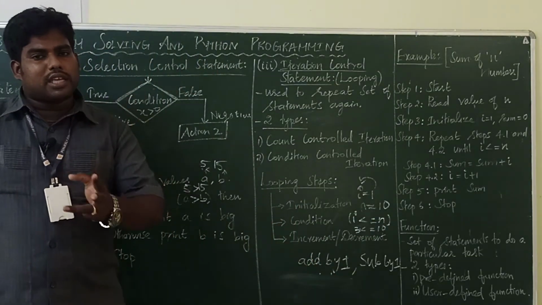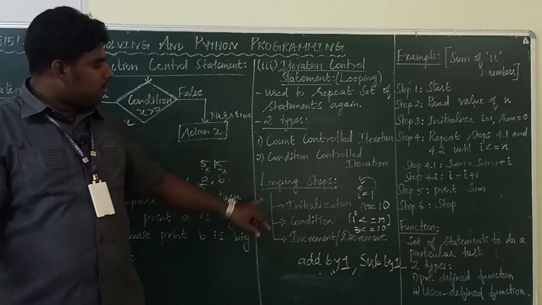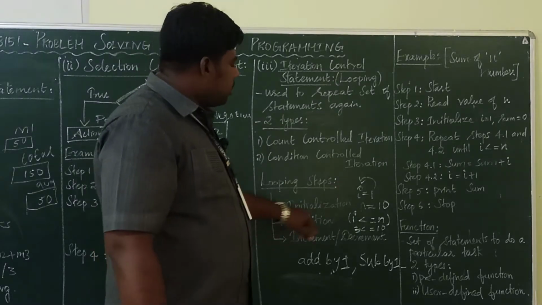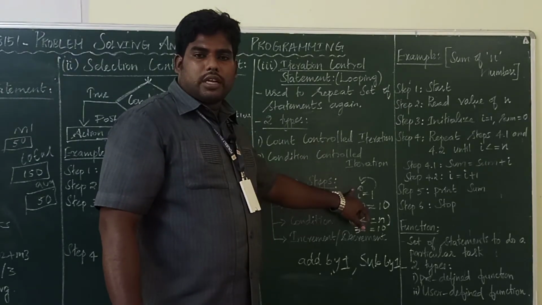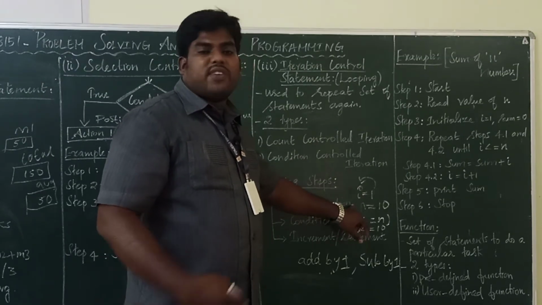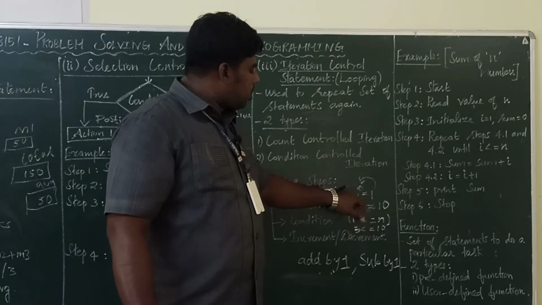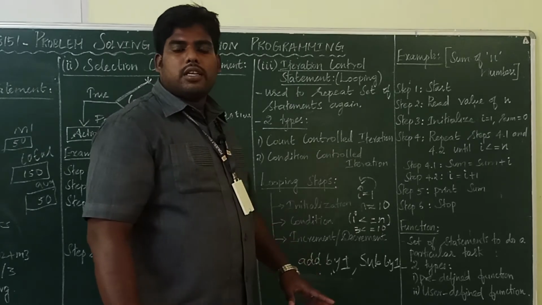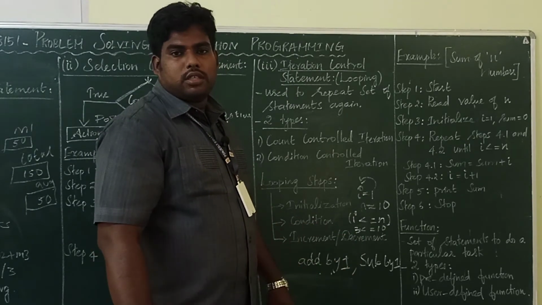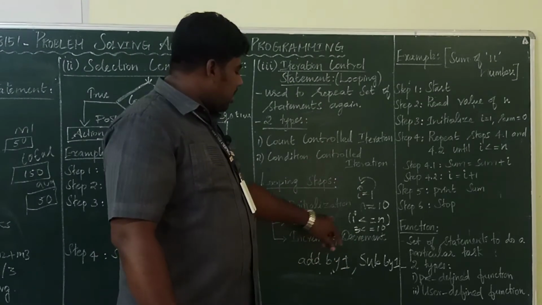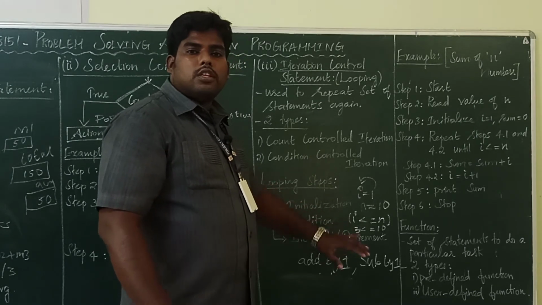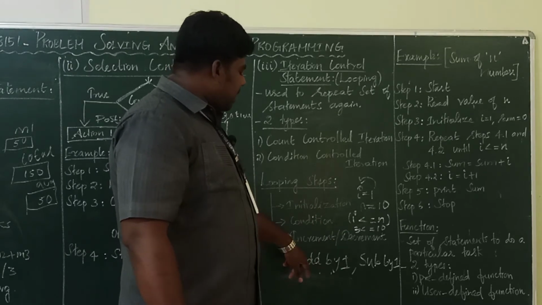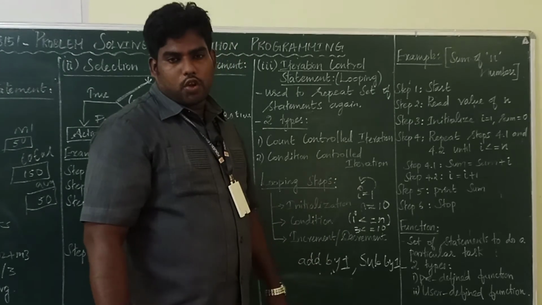So three important things you have to know in the looping concept. First, initialization. Initialization is nothing but finding the starting position, where you want to start the loop and where you want to end. I want to start the loop from 1 to end. Condition. Without condition, your loop will be infinite. So at one point, you have to stop the condition, so the loop will be ended. For that, increment or decrement will be required.